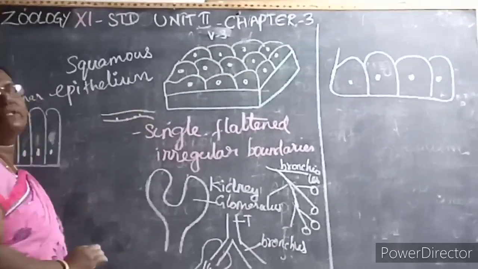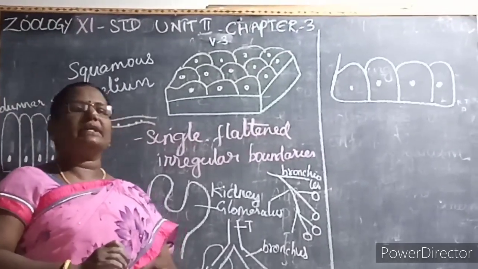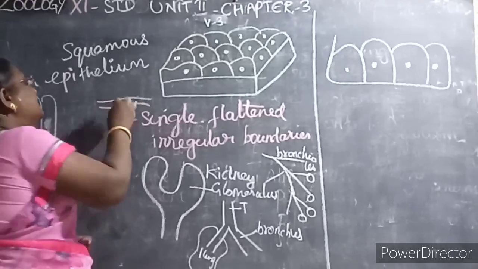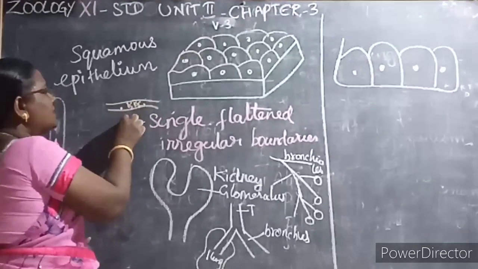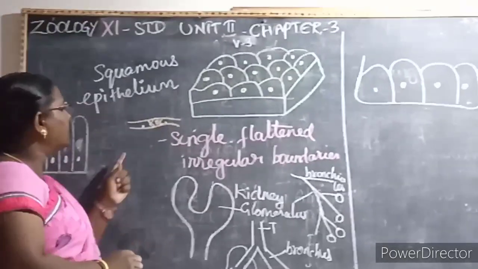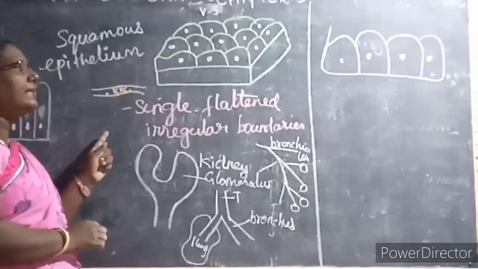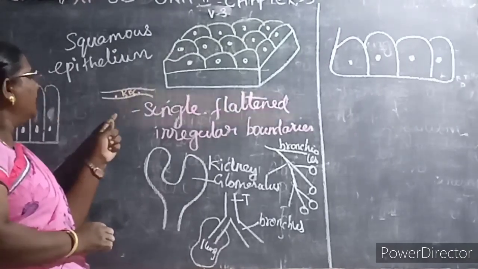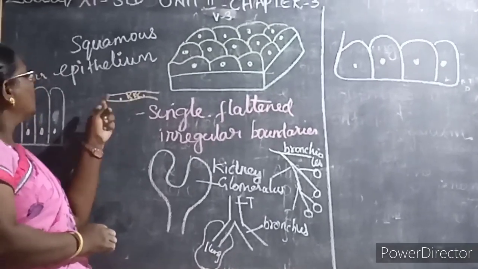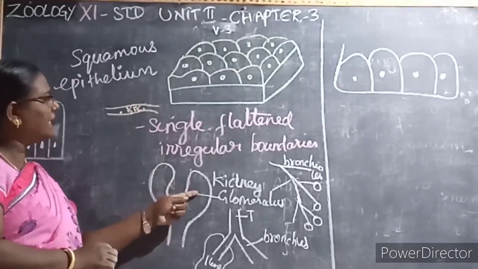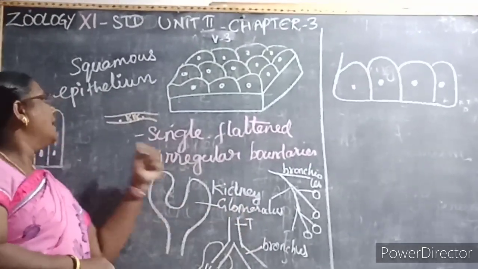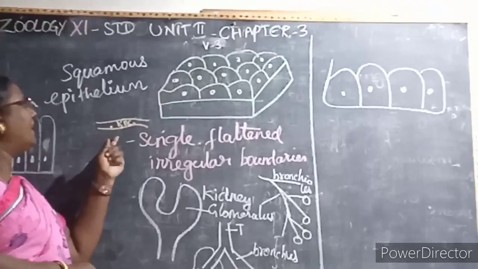When the blood flows in, except the RBC, the other cells fall off and form another circulating system called the lymphatic system. You can study it in detail in the next chapter. So you can see the squamous epithelium in the glomerulus of the kidney, air sacs of the lungs, blood vessels as well as in the lymphatic vessel.